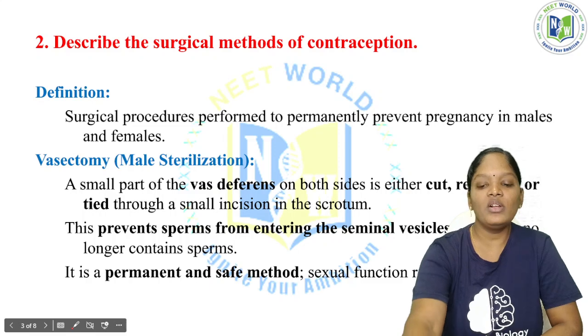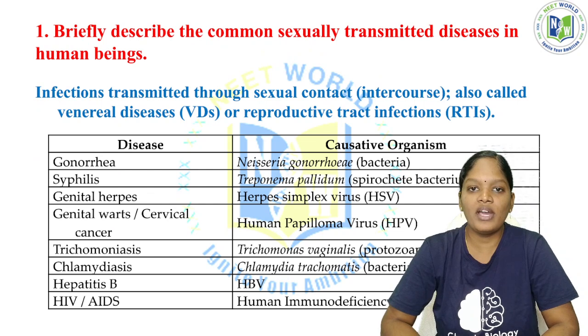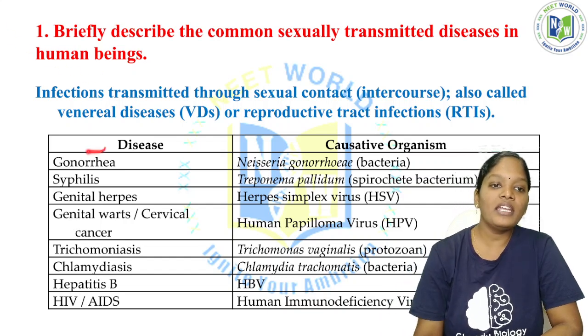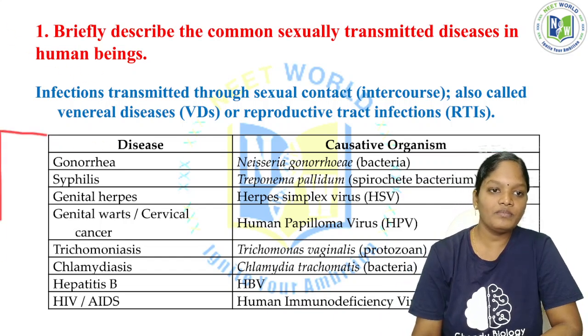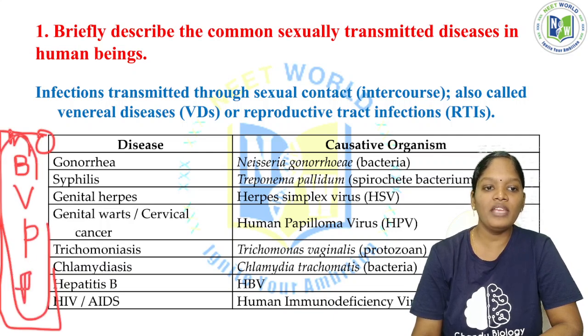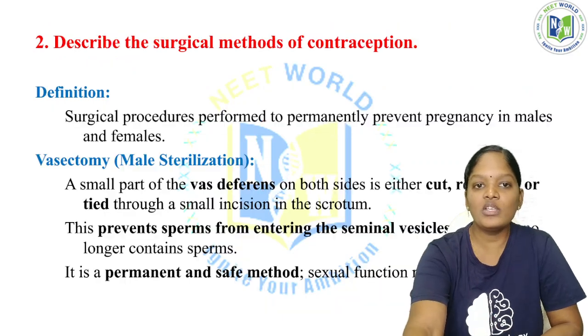Okay, these are all the sexually transmitted diseases. Whenever you are asked this question in the exam, just make a table. Make one column for the type of microorganism, whether bacterium, virus, protozoan or fungus, another column for the disease, and another column for the name of the causative organism or pathogen. So that's all about the first question.